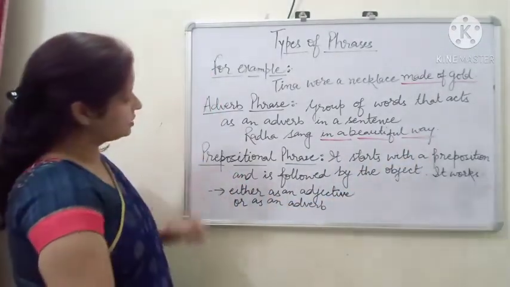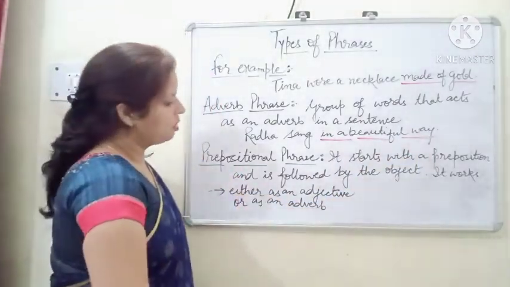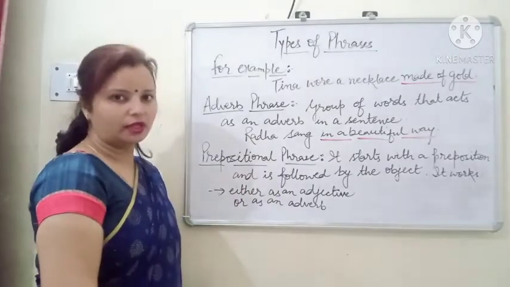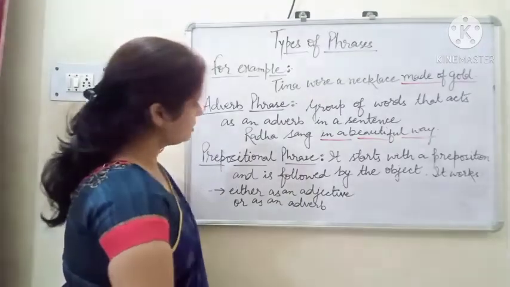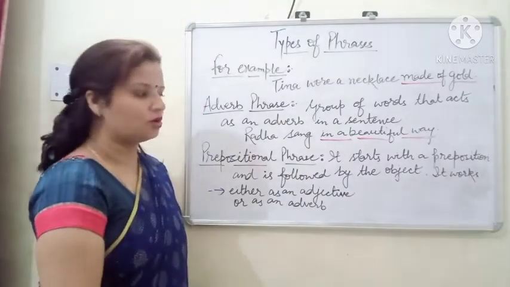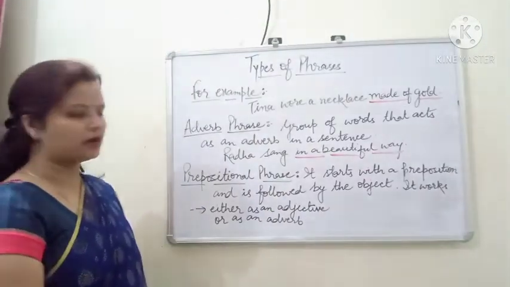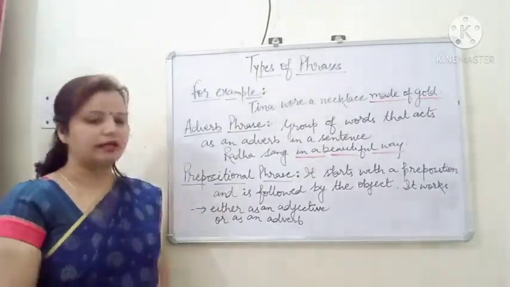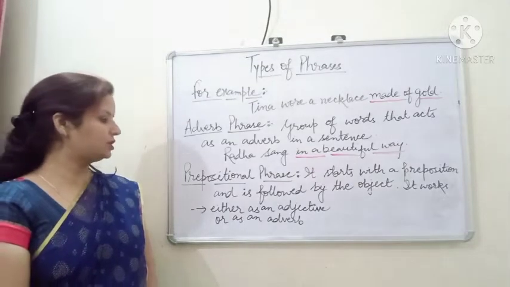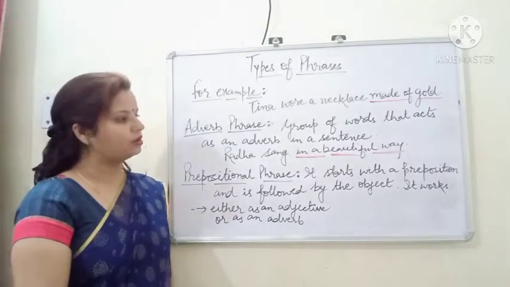Now the next phrase is prepositional phrase. Yes, something special is there in this phrase. It starts with a preposition and is followed by the object. So a prepositional phrase starts with a preposition and is followed by the object.